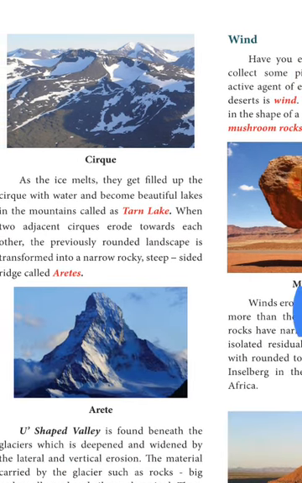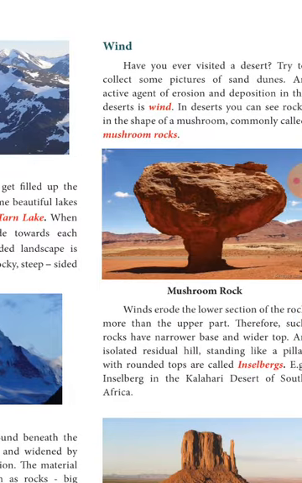Now next one is wind. You are going to study about the wind. The active agent of erosion and deposition in the desert area is wind. In deserts, we can see rocks in the shape of a mushroom. That is called mushroom rock. Refer to the picture. Mushroom rock picture is given.